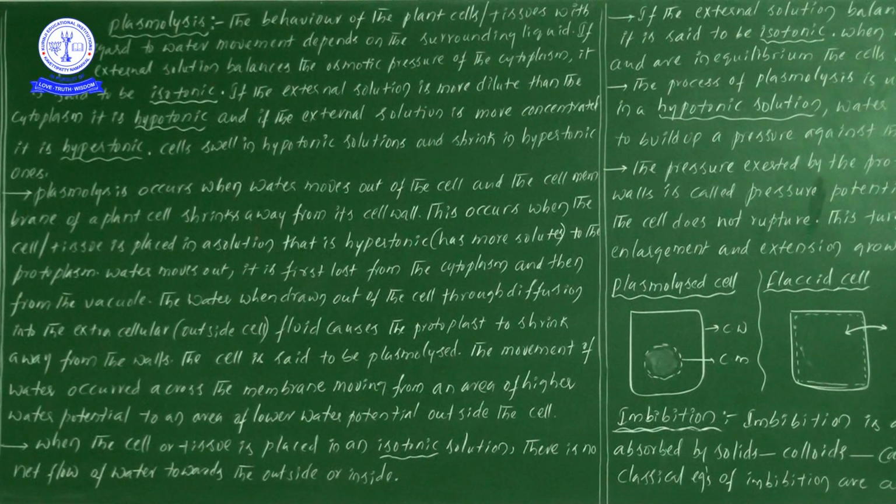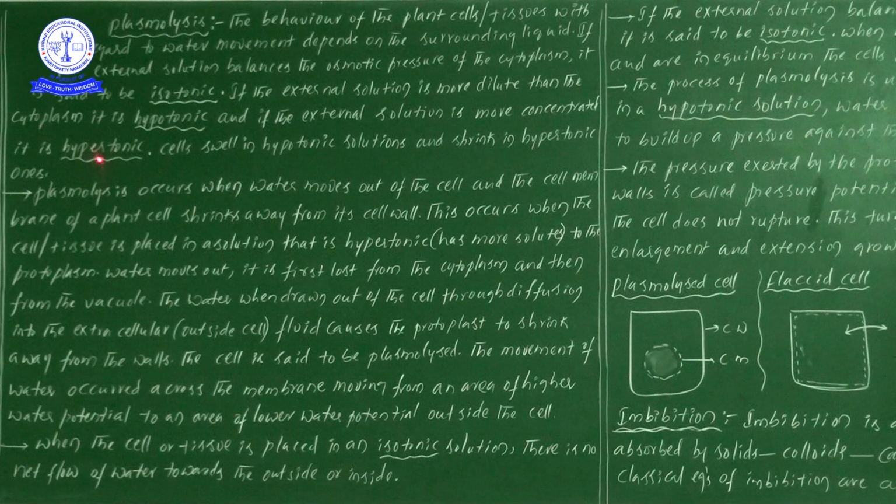So when the hypertonic solution has more chemical concentration, we see the flow or movement of water towards the hypertonic solution. That's why, if you place a cell in hypertonic solution, water molecules from the cell enter into the external solution.